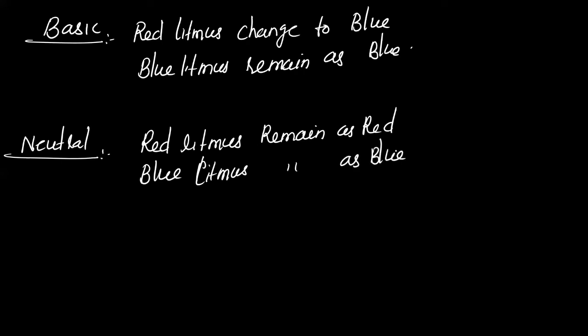So quickly I am revising. Litmus paper is available in two colors, blue and red. In acidic medium, blue changes to red, red remains red. In basic medium, red changes to blue and blue remains blue. And what about neutral medium? In neutral medium, there is no change in color of any litmus paper, either blue or red. Clear? Next we'll learn about another indicator, that is turmeric.